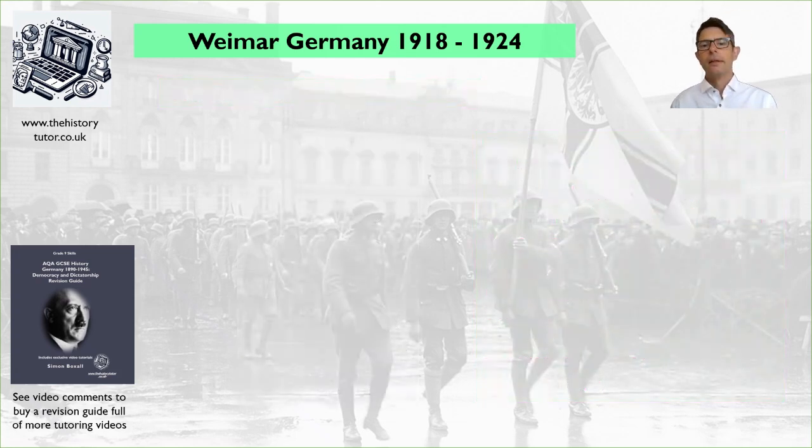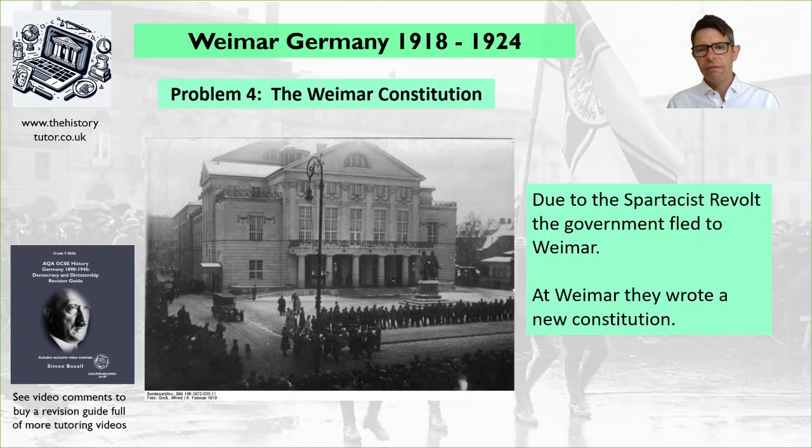The problem number 4 is the Weimar Constitution itself. So the Weimar system is a democratic system set up in the town of Weimar, as I said earlier. So when the Spartacist revolt took place, the government fled to Weimar to set up this new constitution.